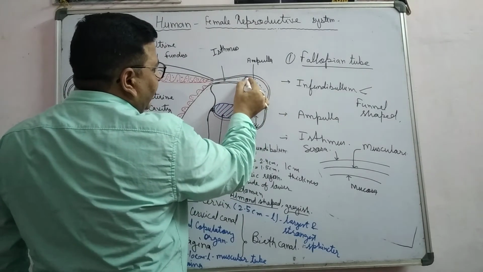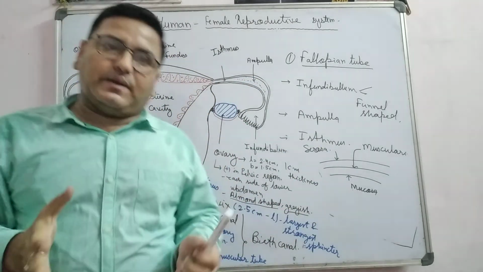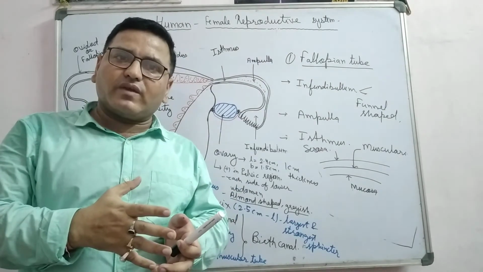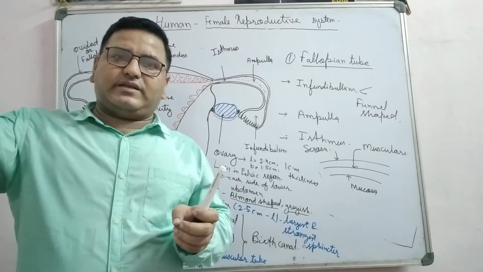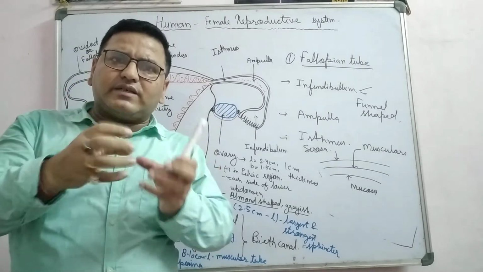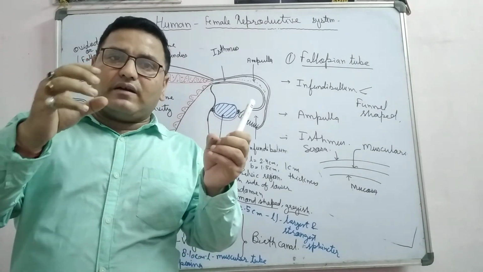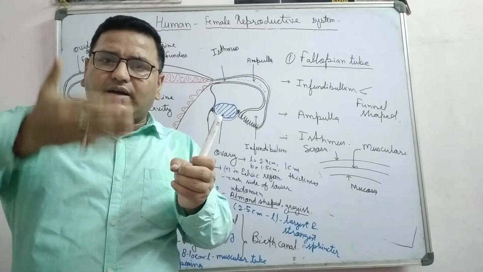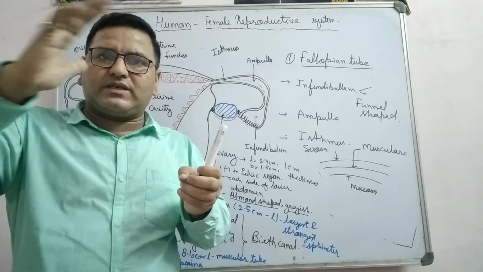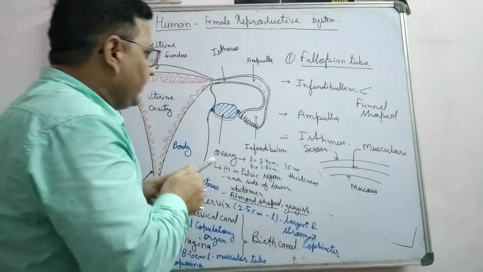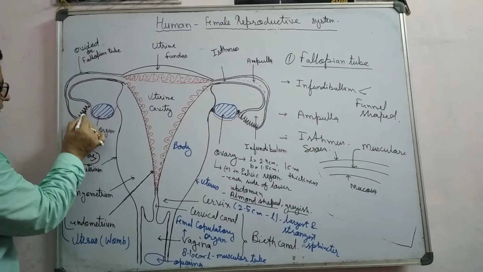At the lumen side, the innermost wall is mucosa, which has two types of cells: secretory cells, and second, ciliated cells. Secretory cells secrete some substances which provide nourishment, and ciliated cells develop an inner current by which the ovum moves towards the uterus. These ciliated cells are also present in the fimbriae, in this finger-like structure.